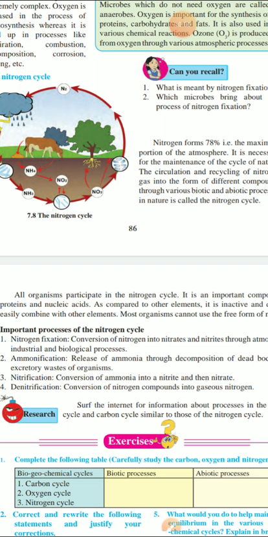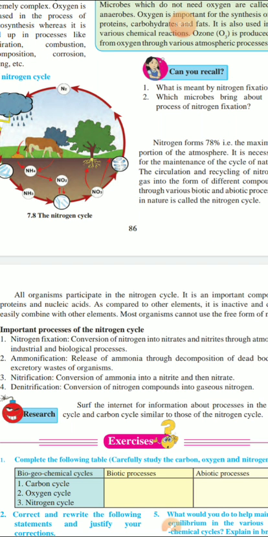Once the plants and animals die, the bacteria in the soil decompose the organic matter and release ammonia into the soil. This process is called ammonification.